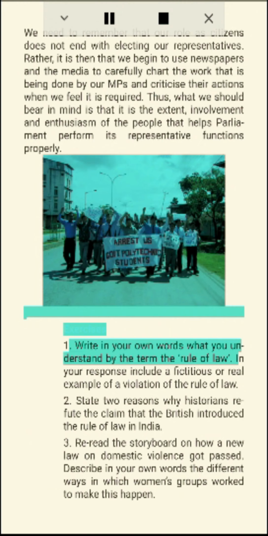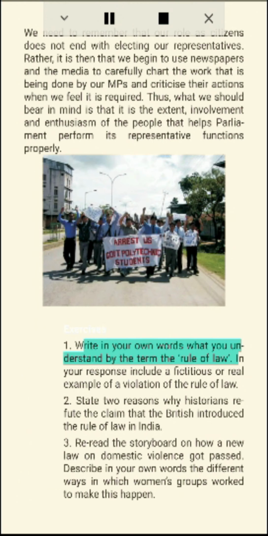Exercises. 1. Write in your own words what you understand by the term the rule of law. In your response, include a fictitious or real example of a violation of the rule of law. 2. State 2 reasons why historians refute the claim that the British introduced the rule of law in India. 3. Reread the storyboard on how a new law on domestic violence got passed. Describe in your own words the different ways in which women's groups work to make this happen.